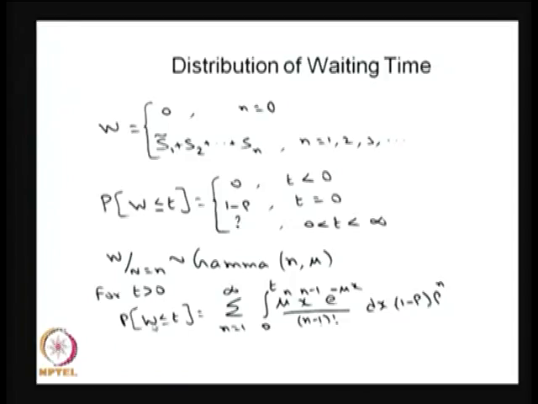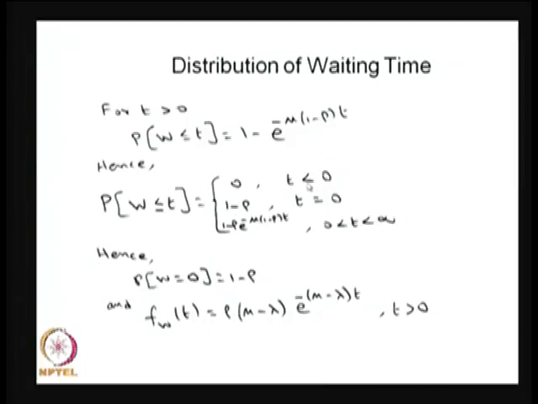Therefore, the CDF is going to be the summation over n equal to 1 to infinity, integration 0 to t of the probability density function of a gamma distribution, multiplied by the probability of n customers in the system. If you do the simplification, you will get 1 minus e power minus mu times 1 minus rho times t.